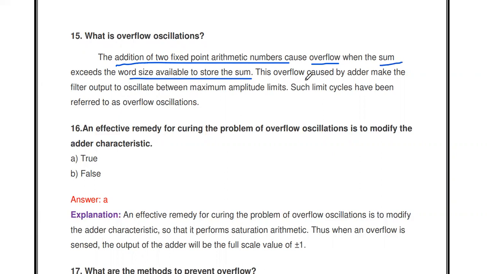This overflow caused by the adder makes the filter output oscillate between the maximum amplitude limits. Such limit cycles are called overflow limit cycles. Because of that overflow error in the addition process, the output of the filter may oscillate between two values. That is called overflow oscillation.